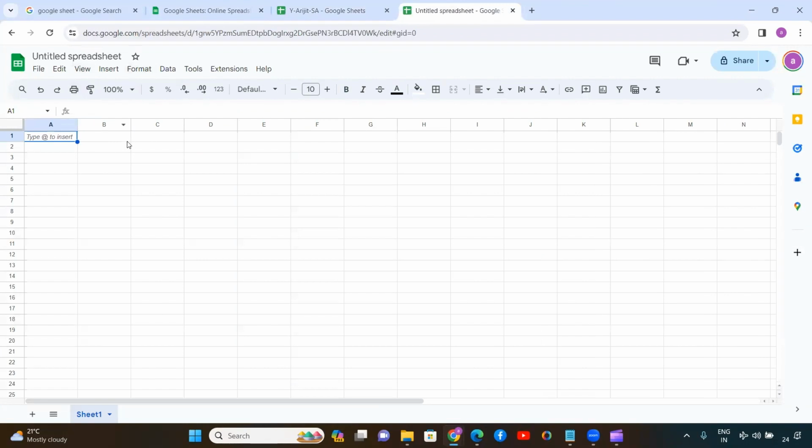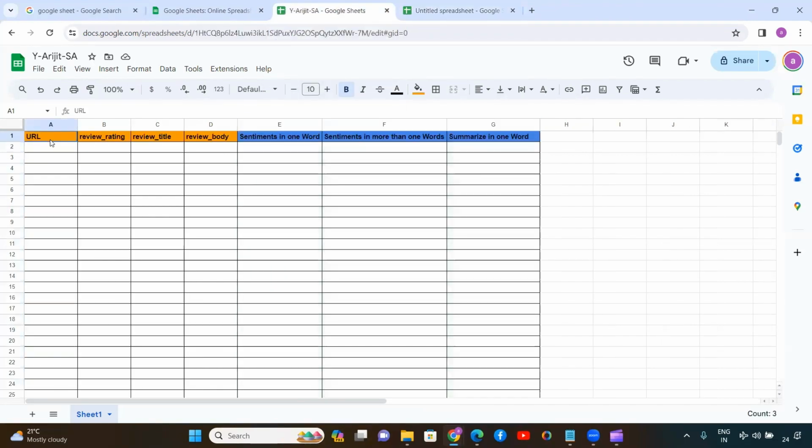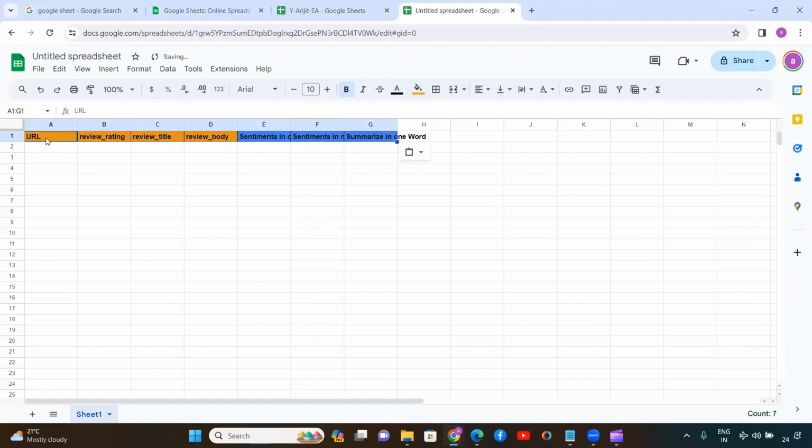So this is the Google spreadsheet, which I showed you somewhat earlier. So basically, you can create the same type of heading here before you start bringing the review ratings and the customer feedback from the Amazon platform to your Google Sheet. Okay, so basically you can create the same thing here also. Okay, so I just copy and paste it from the previous one.